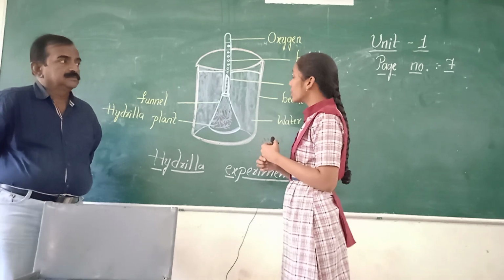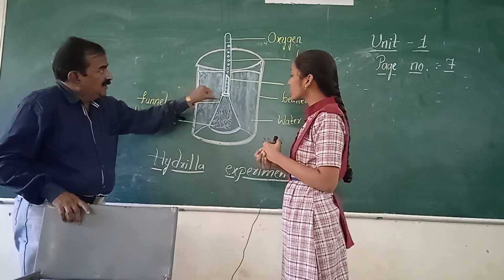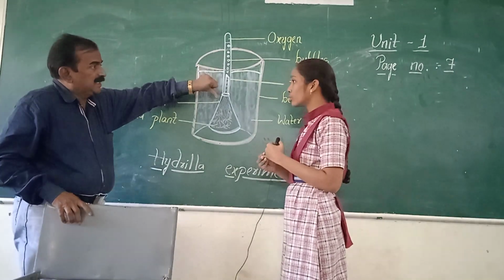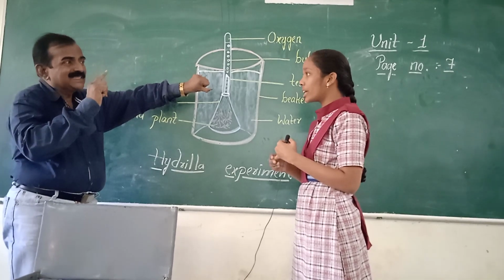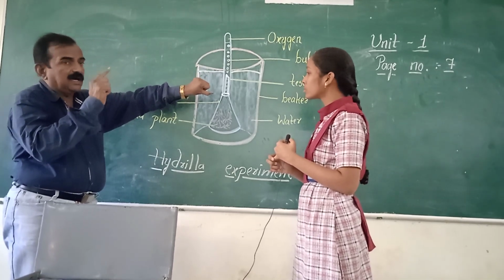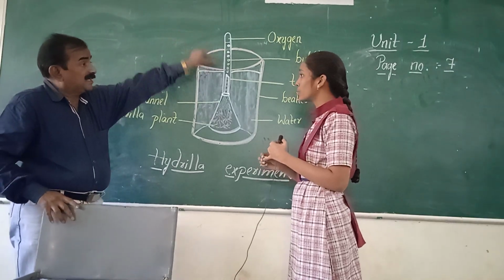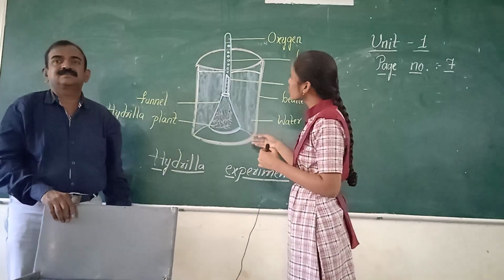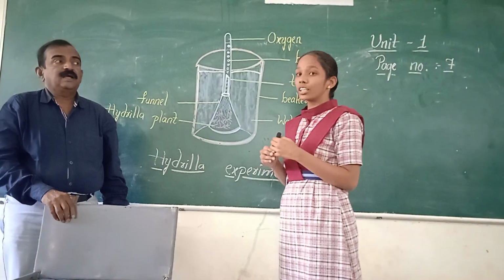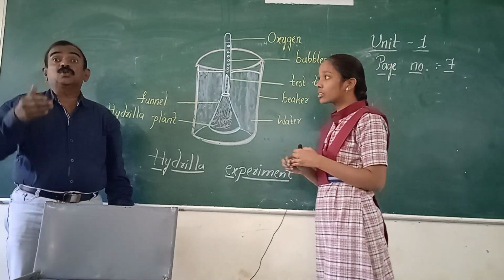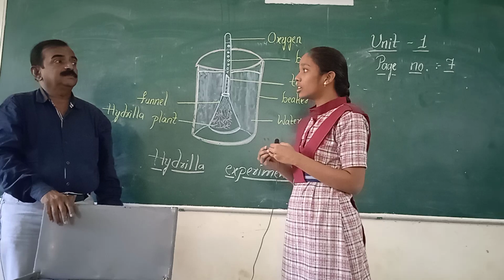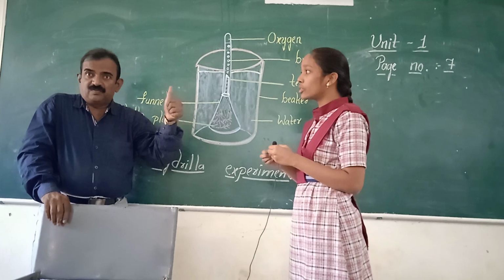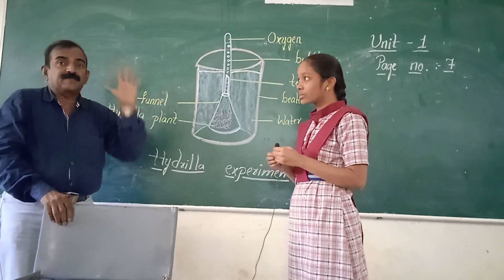And keep the burning candle. First you need to lift the test tube with the help of your thumb and allow the water to flow into the beaker. And later you need to keep a burning matchstick into the test tube. In the presence of oxygen, the burning candle glows very brightly. Very good. That tells that oxygen is evolved during photosynthesis in the presence of sunlight.